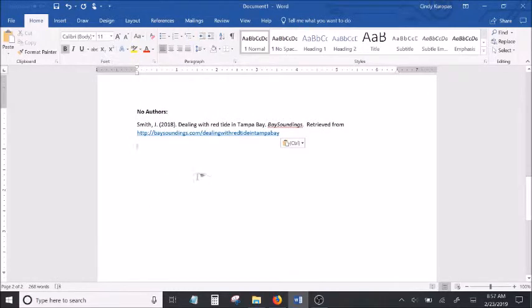Now, how do you deal with a case when there's no author listed? So if there's no author, in MLA, what you would usually do is go with the next part. But you never start with a year when you're making an APA documentation. So the year always goes in place number 2. So if there's no author, I'm going to start with the title, and the year is going to stay in spot number 2.